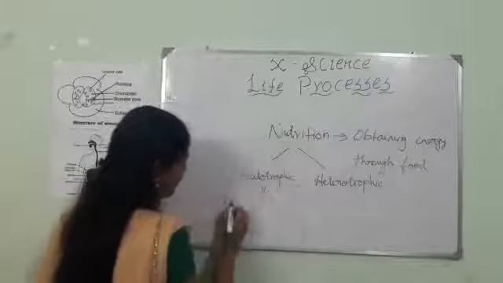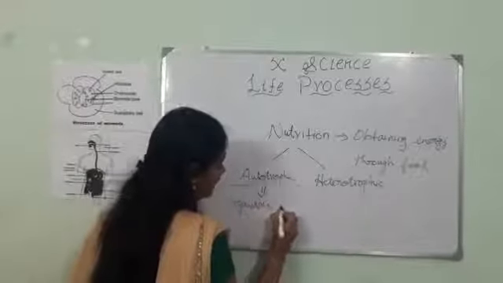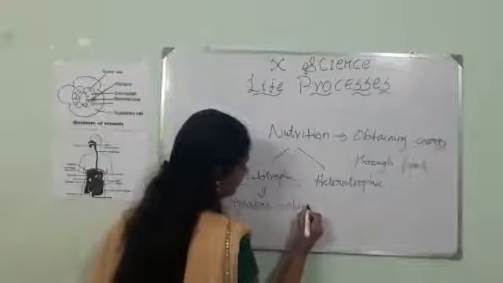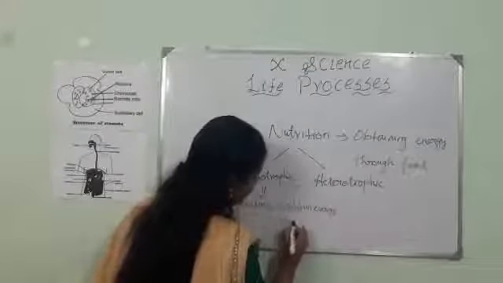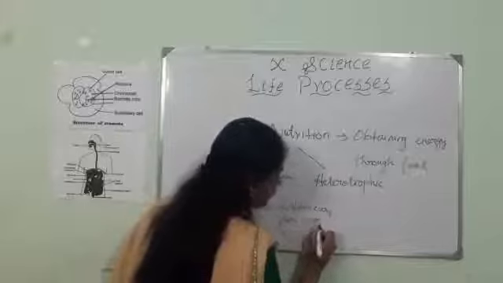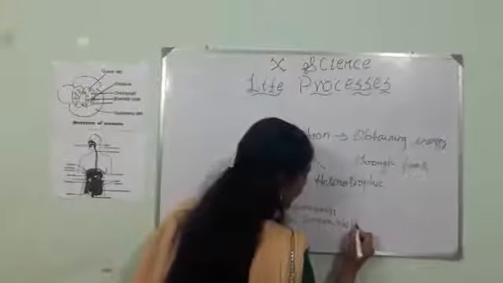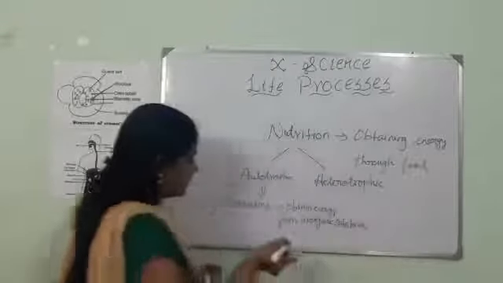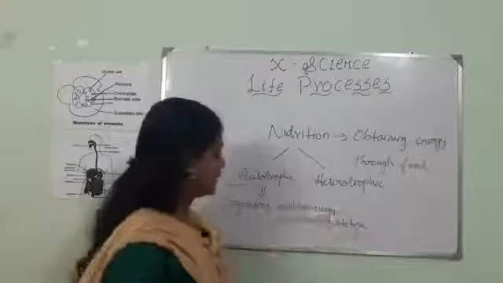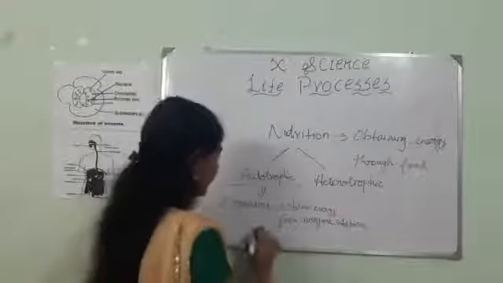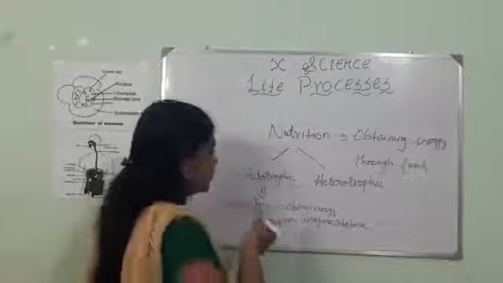Those organisms which obtain energy from inorganic substances, for example sunlight, air, water, are called autotrophic organisms, and those organisms undergo autotrophic nutrition.